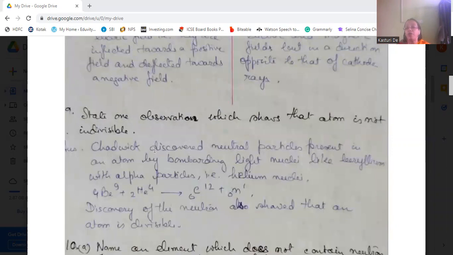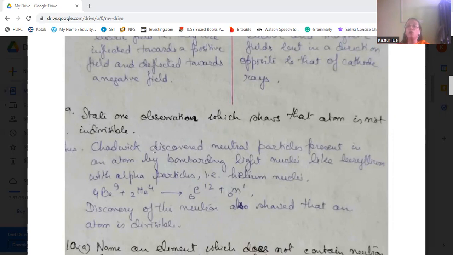State one observation which shows that the atom is not indivisible. Chadwick discovered neutral particles present in an atom by bombarding light nuclei like beryllium with alpha particles, also known as helium nuclei. This produced some neutral particles present in an atom. These are known as neutrons.